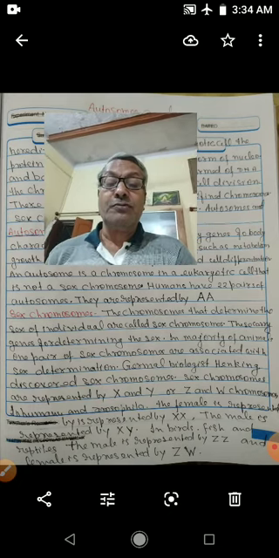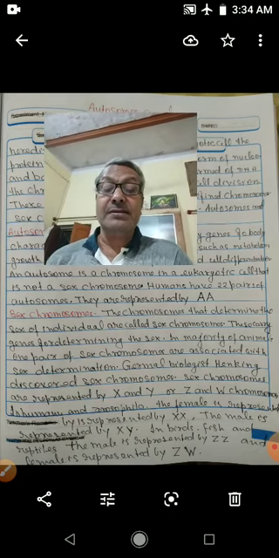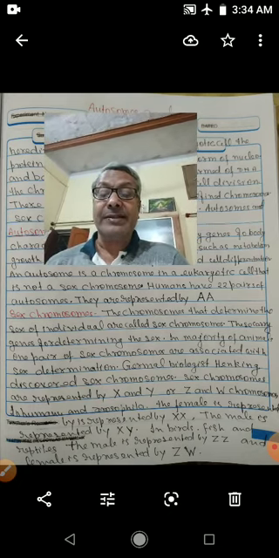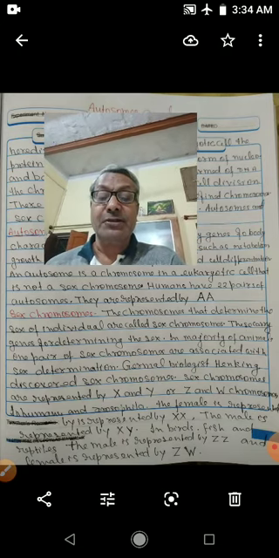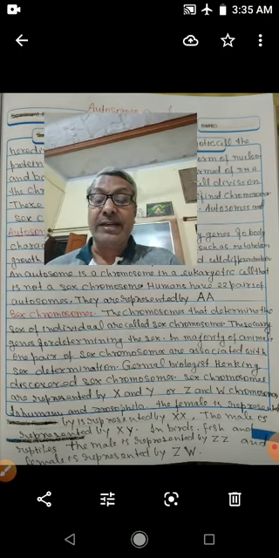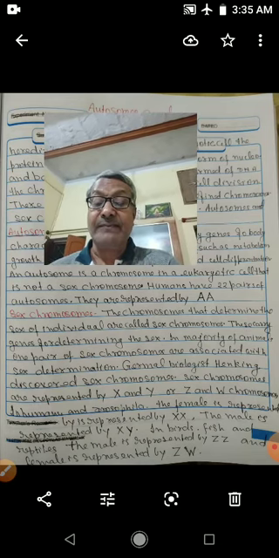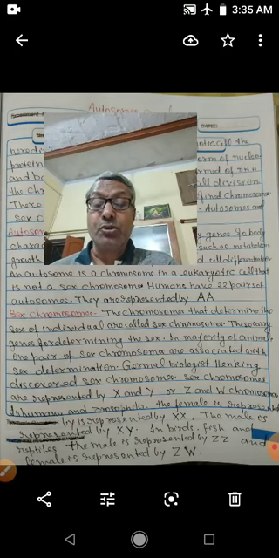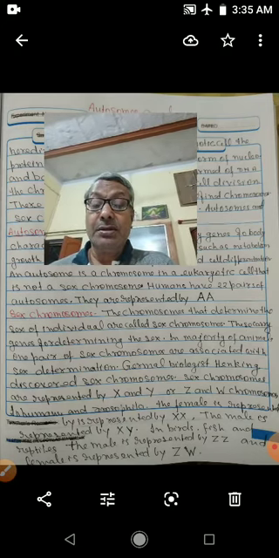The chromosomes that carry genes of body characters and general physiology, such as metabolism, growth, cell division, development, and cell differentiation, are called autosomes. So autosomes carry genes which control body characters and general physiology.